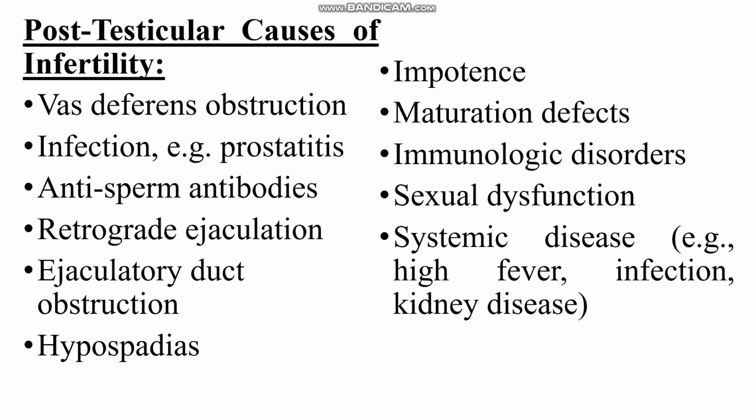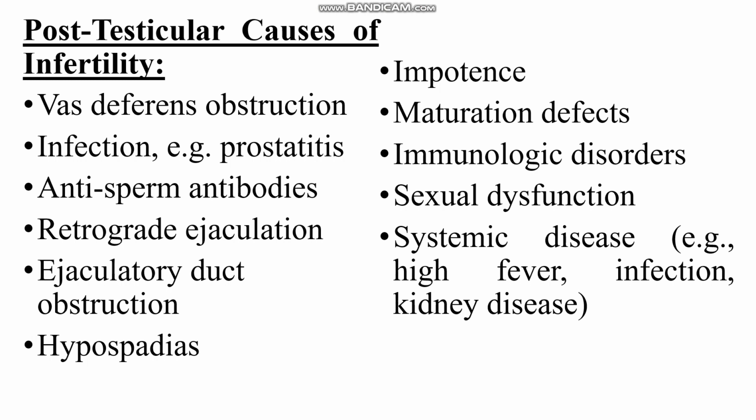It is where ejaculation happens but the semen does not come out. Instead, it goes back to the bladder. That is retrograde ejaculation. Other causes included in post-testicular concern are ejaculatory duct obstruction, hypospadias, impotence, maturation defects, any of the immunological disorders, sexual dysfunction itself.